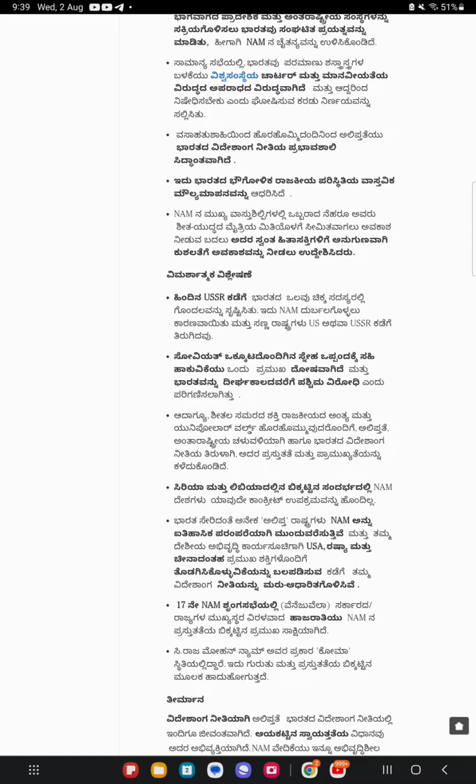One of the chief architects of NAM, India intended to give itself room to maneuver according to its own interests rather than allowing itself to be defined within the limitations of the Cold War lines. Critical analysis. India's inclination towards the erstwhile USSR created confusion among smaller members. It led to the weakening of NAM and small nations drifting towards either the US or the USSR.